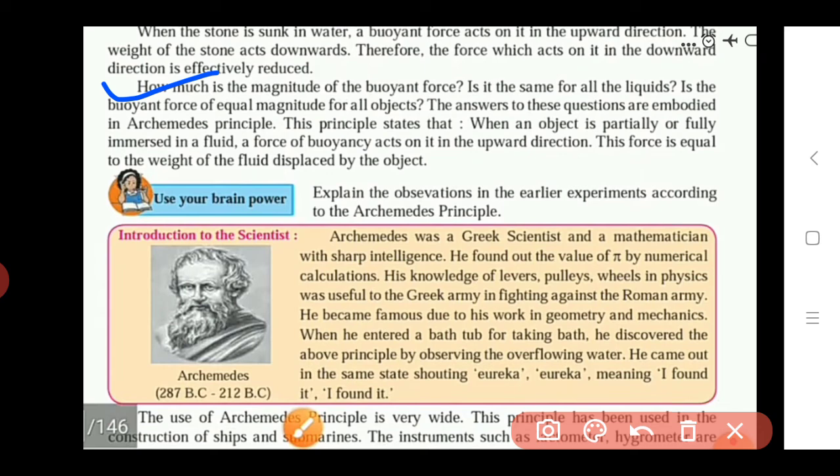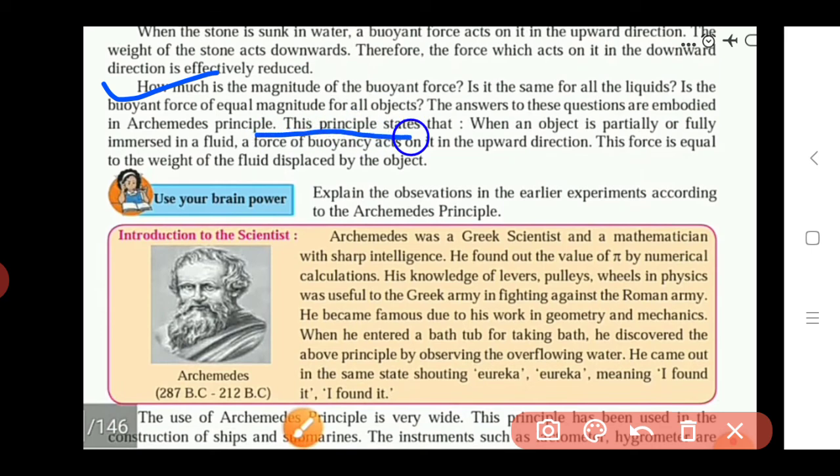The answers to these questions are embedded in the Archimedes principle. If we look at all the questions that arise in the above activity, the answers to all of them are found in the Archimedes principle. So first we have to know what the Archimedes principle is, and then we can find the answers to all the questions. Here they give us the Archimedes principle.